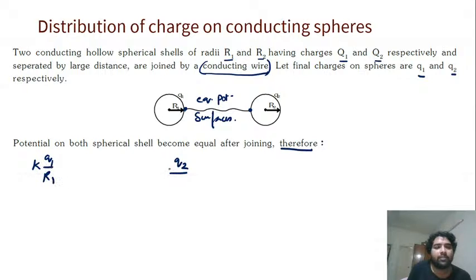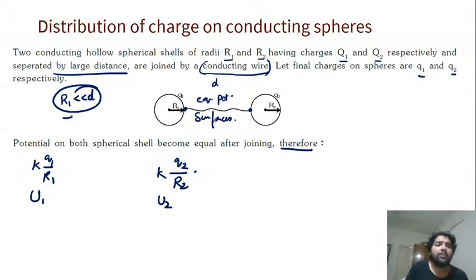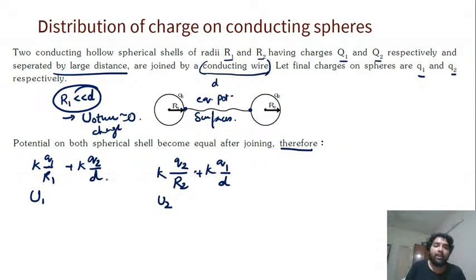Will just call it k, simple हो जाएगा ना. k q1 by r1 है, इसका k q2 by r2, potential of one, potential of two. They are separated by very large distance ना, तो इसके कारण यहाँ पे जो potential है, ये distance बहुत बड़ा है, so r1 is much less than d, which implies the potential due to the other charge will be approximately zero, will neglect it compared to this. This is so big that the other one, how much will it be? k q2 by d होगा, इसका भी plus k q1 by d होगा. Okay, but this d is much larger compared to r1, so we'll neglect this.